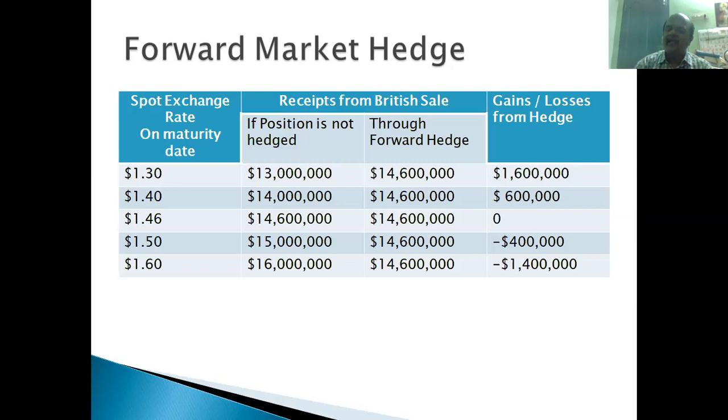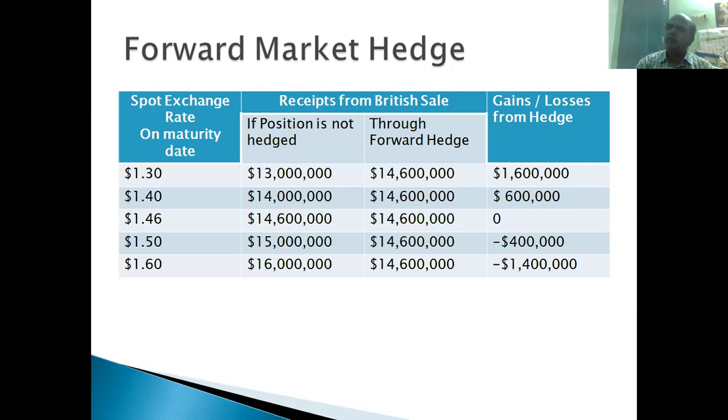What's the difference? What's the gain? Because of this forward contract, the gain is $600,000, right? Without it they receive 14 million. Because of the forward market, they are going to receive 14.6 million. So they will be getting a 0.6 million gain.